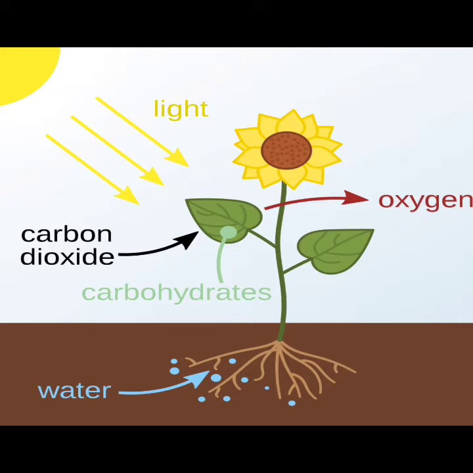Yes, plants produce food using the energy from sunlight, carbon dioxide, and water by the process called photosynthesis. Here, sunlight plays a vital role in the process of photosynthesis.